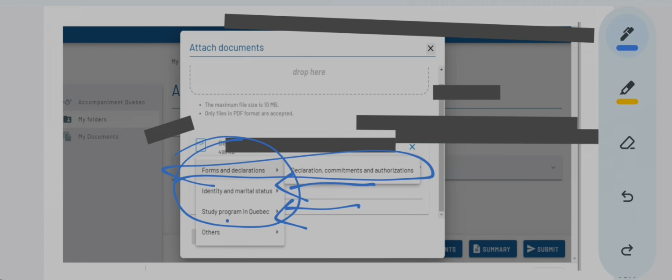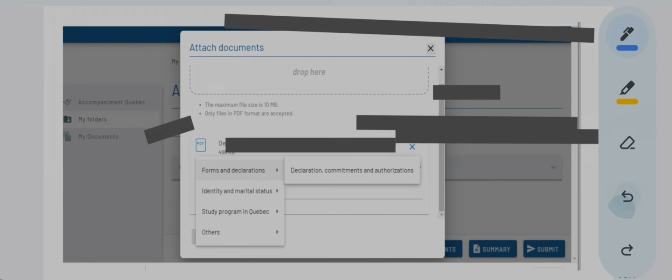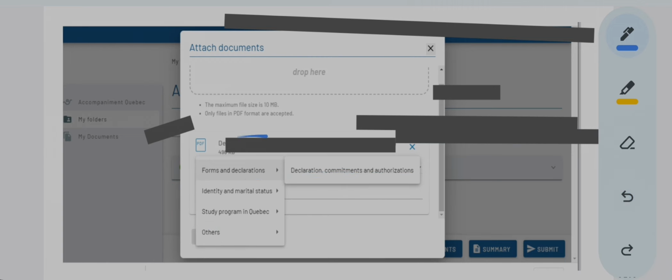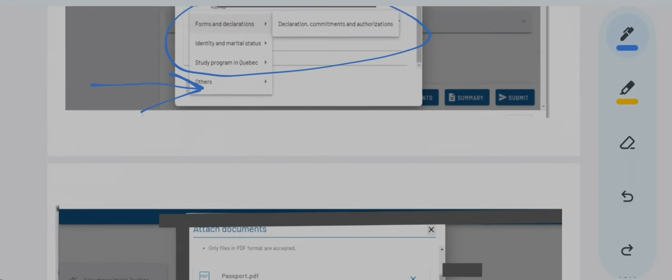It is not like for passport also you are going to select other type of document. No, why? Because here in identity and marital status they have given you the option to select that this type of document is passport. So when there is already an option available over here, then you cannot select the other option. The other option you can only select when you go through all these options, and if you don't find that particular option, then only you have to select other over here. Okay, it is very clear now.